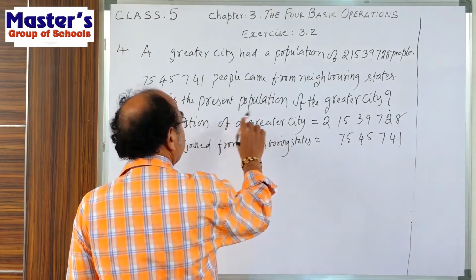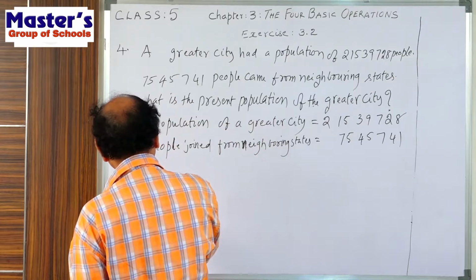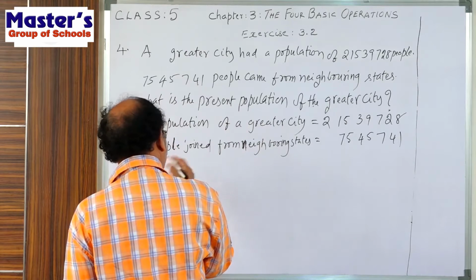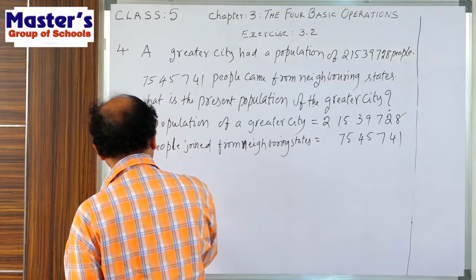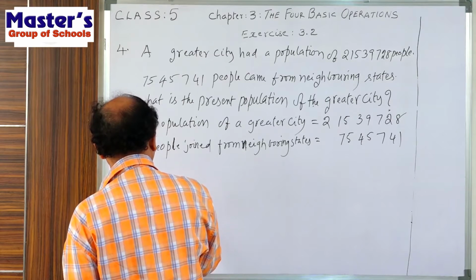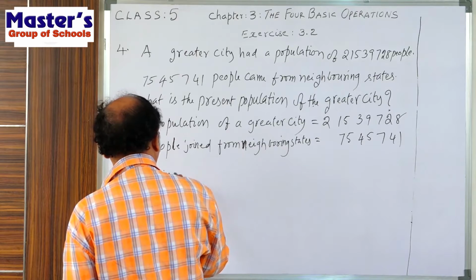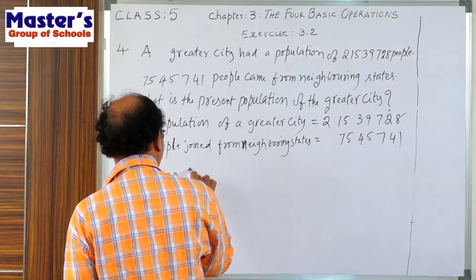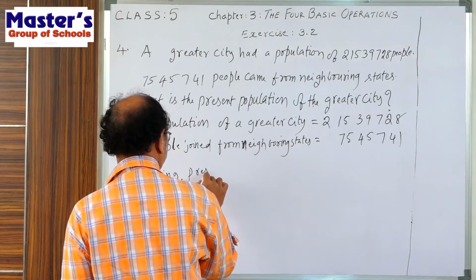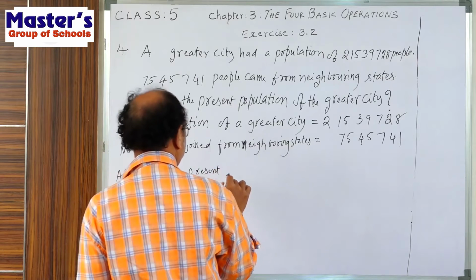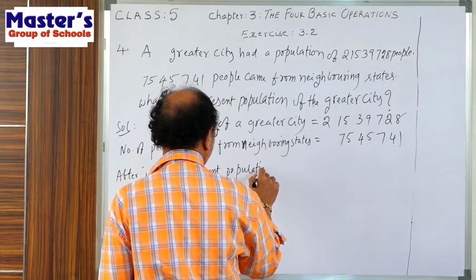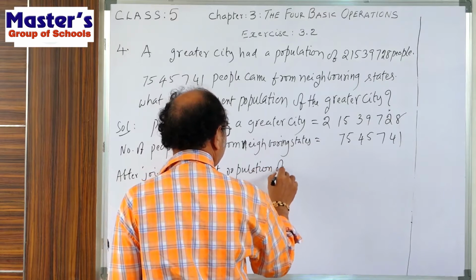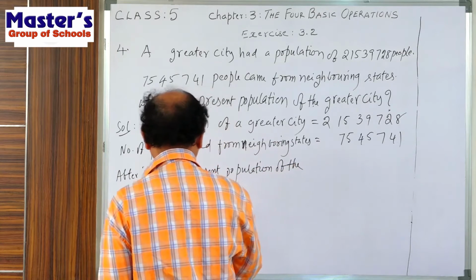So present population of the greater city, after joining.